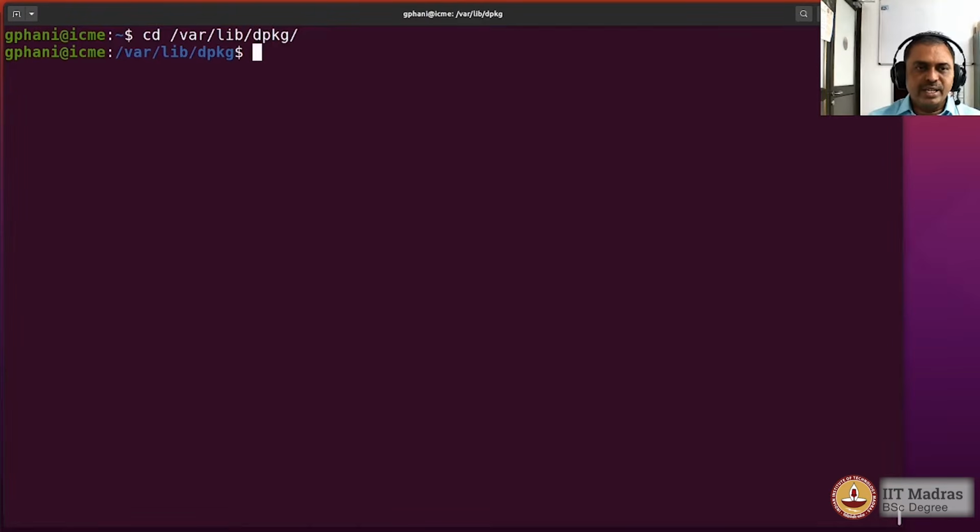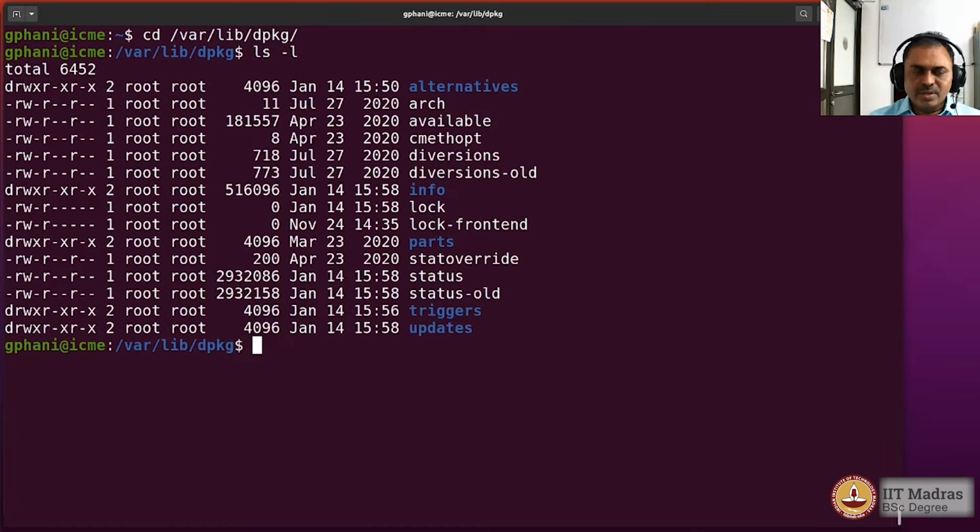So we are here in /var/lib/dpkg, and you see that there are some files. So let us first look at the arch file. So it tells what are the architectures for which the packages have been installed on this system. So you could see that though my computer is a 64-bit machine, I also have some 32-bit executables installed. This is for some library files that may be required for compatibility reasons.